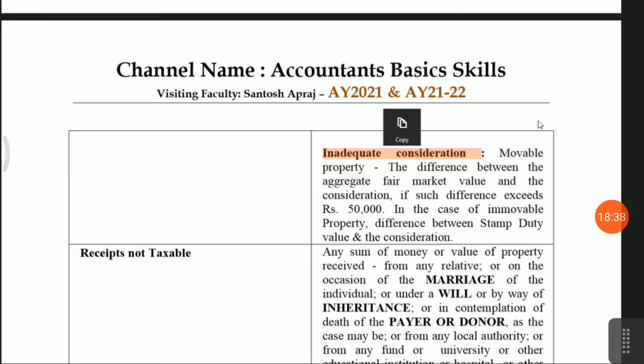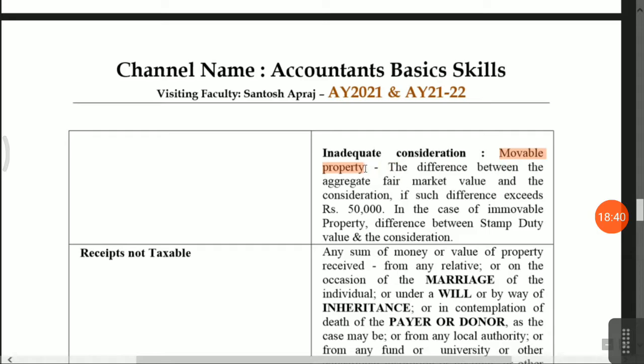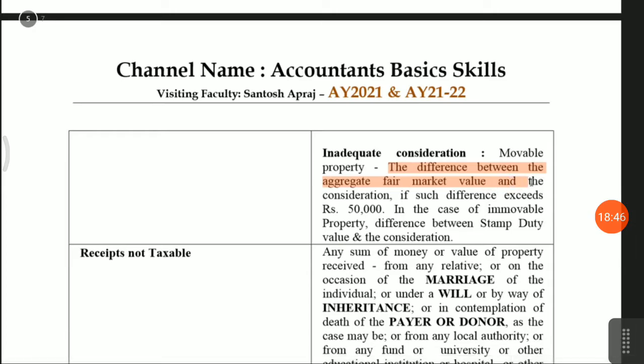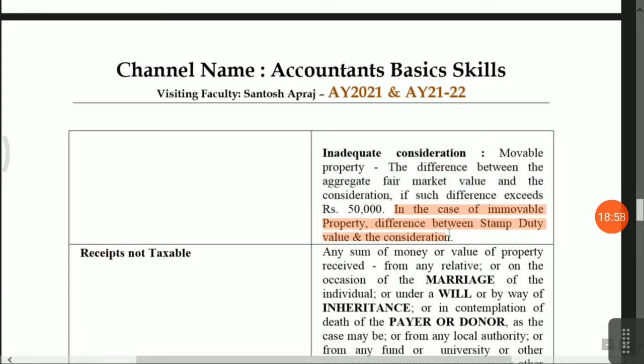The formula the government has given: in the case of movable property, the difference between the aggregate fair market value and the consideration, if it exceeds rupees 50,000, will be taxable in the hands of the assessee. In the case of immovable property, the difference between the stamp duty value and the consideration, if it exceeds 50,000, will be taxable in the hands of the assessee. The main intention of the government is that whether without consideration or with consideration, if the value exceeds 50,000, it will be taxable in the hands of the assessee.